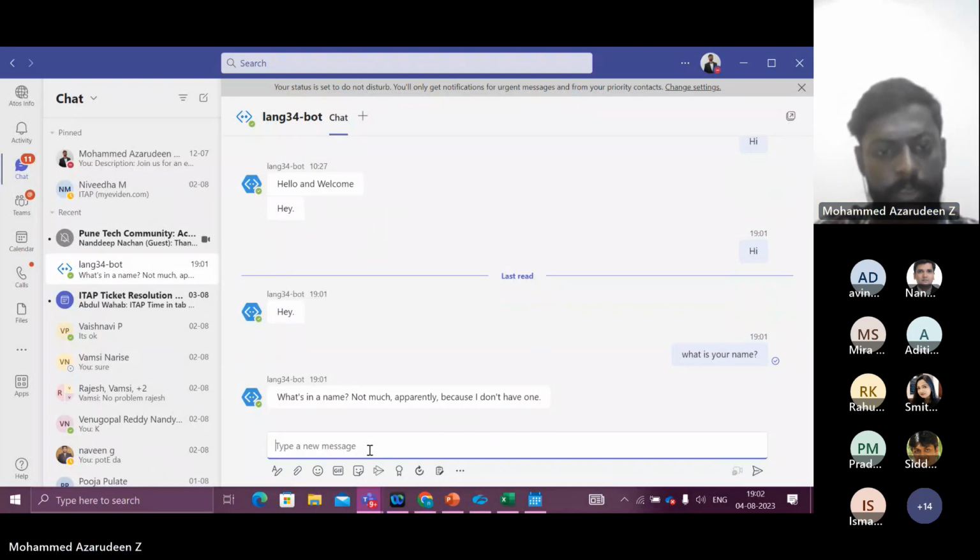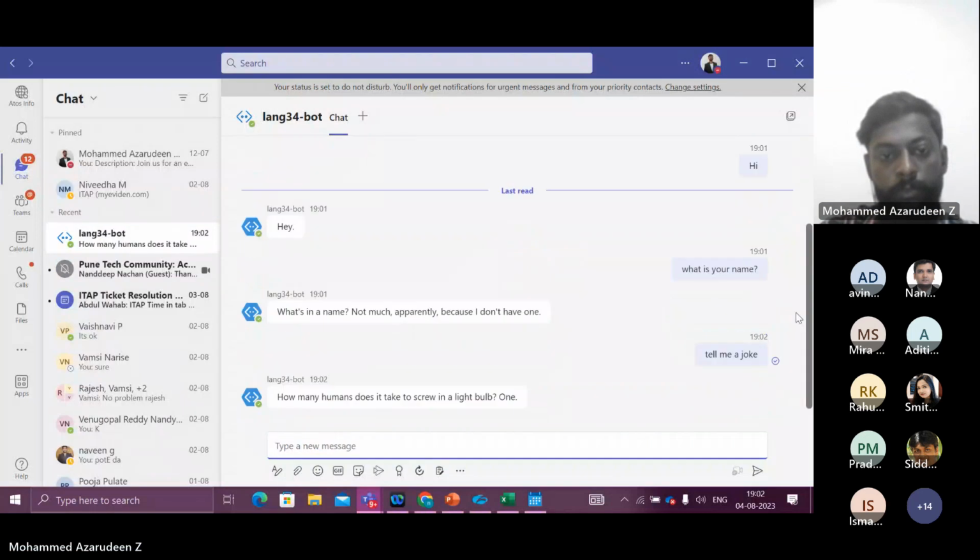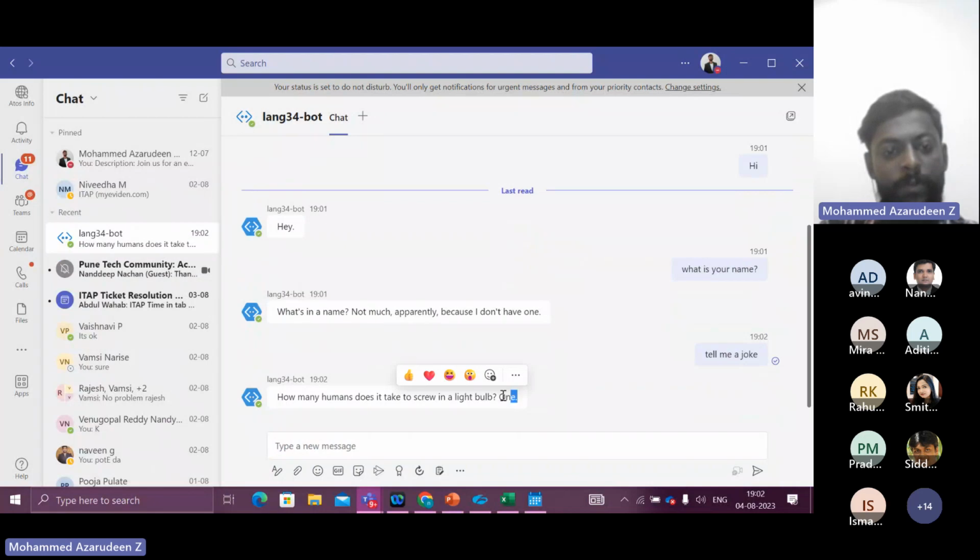So let's ask more questions. Tell me a joke. How many humans does it take to screw in a light bulb? Yeah. So it works wonders. Even though I have not trained this bot to answer such questions, we have a default feature with Azure, so I went with that. So this is bot creation for you in a nutshell.